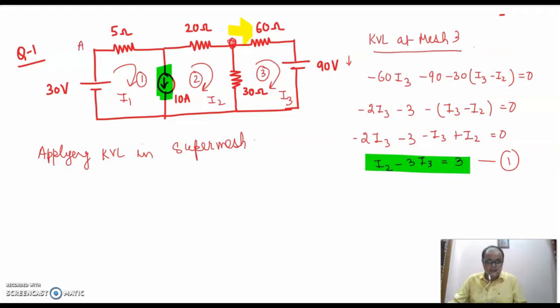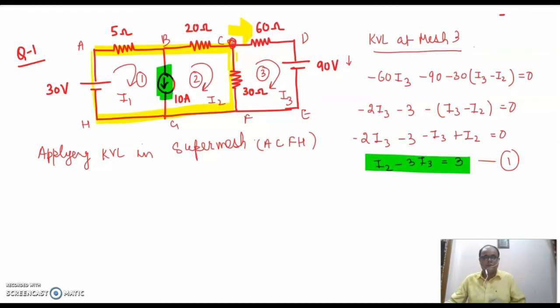See, I am numbering it A, B, this is C, this is D, E, F, G, H. So my super mesh is A, C, F, H. This is my super mesh now. This is how I am going to proceed while applying KVL. So let us start from this point.